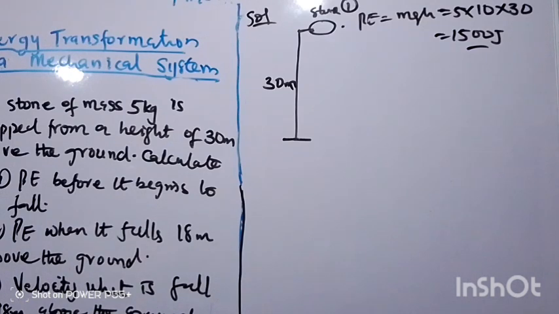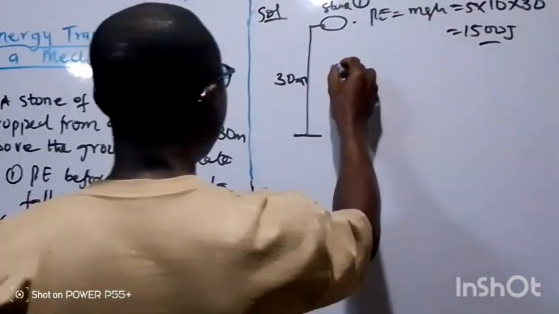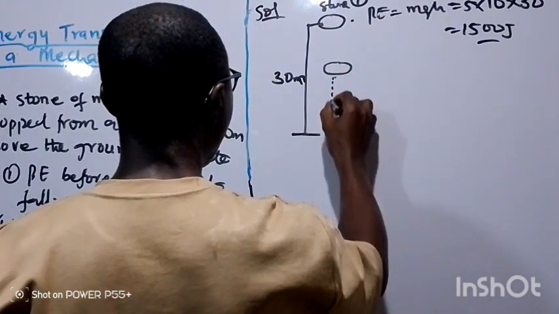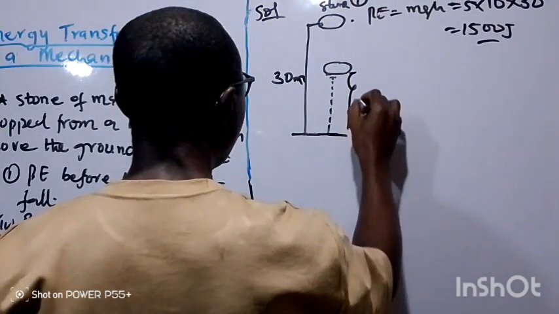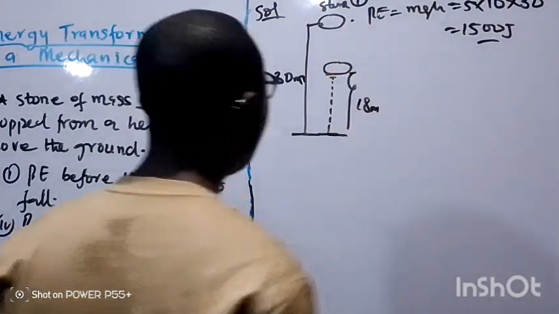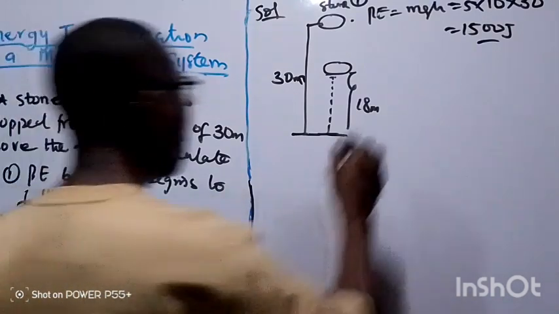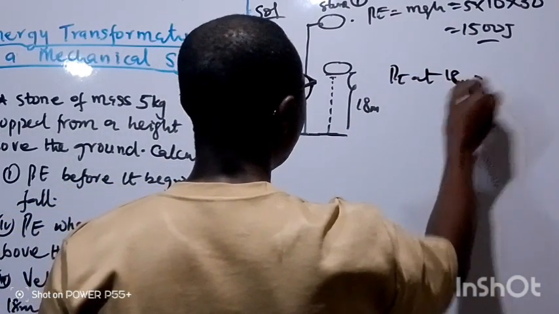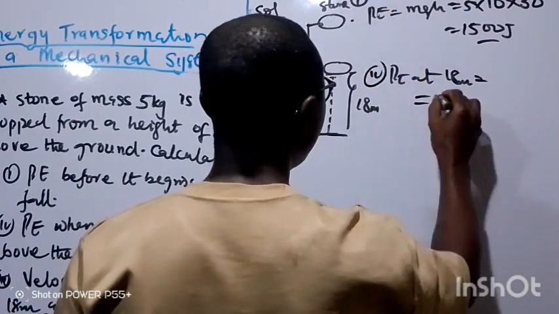For question 2, when it's 18 meters above the ground, let's say this is how the stone is. So this is the ground, and the stone is 18 meters above the ground. The question says to calculate the PE at 18 meters, using the same formula, mgh. That's question 2.